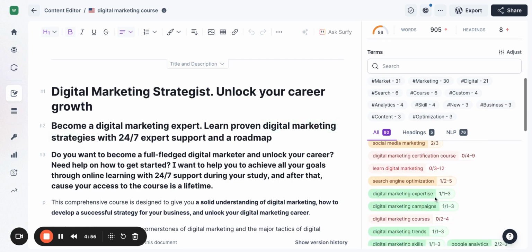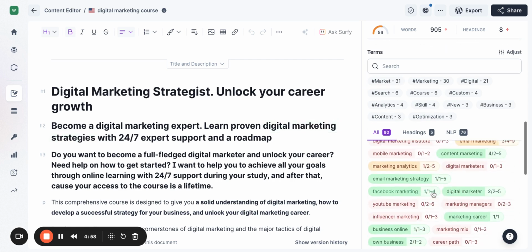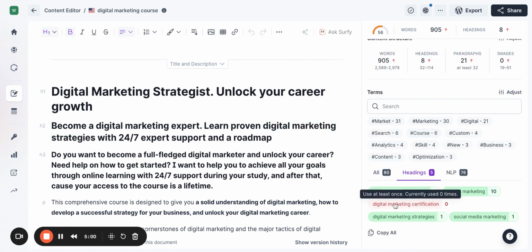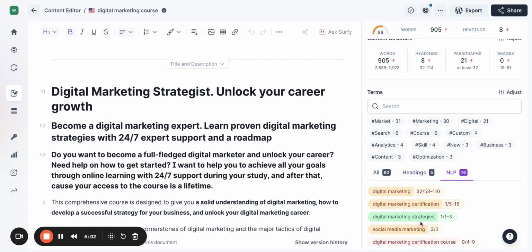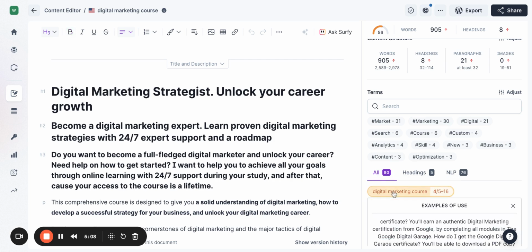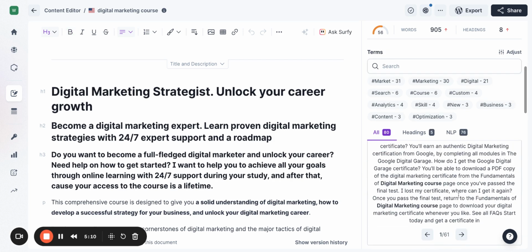And we have other recommendations about keywords, about the headings, what we need to change in headings, and NLP recommendations. So we can change something here by ourselves. For example, I want to add one more digital marketing course mention, and here you have ideas on how to add this content.